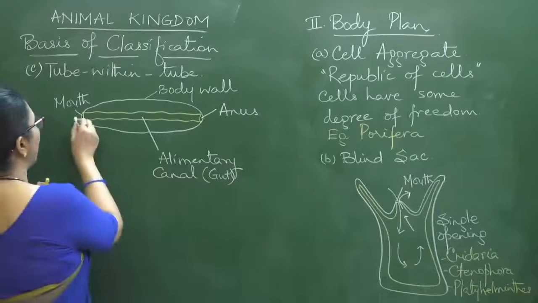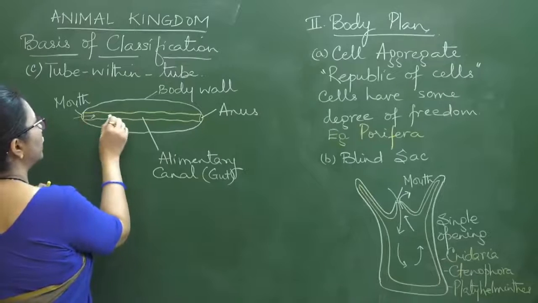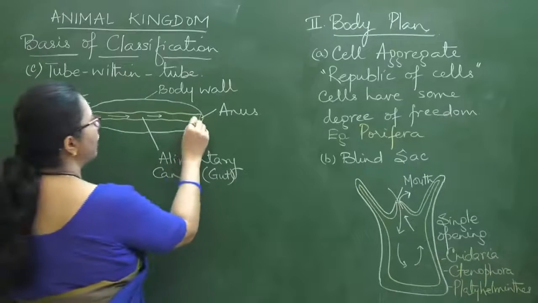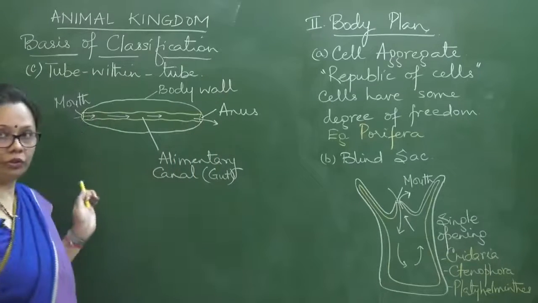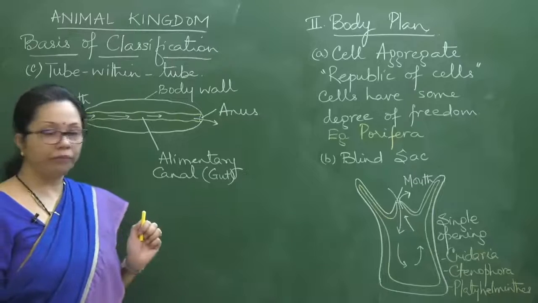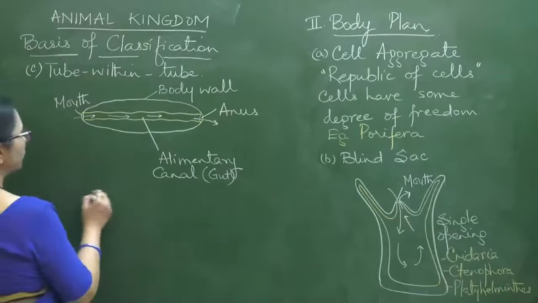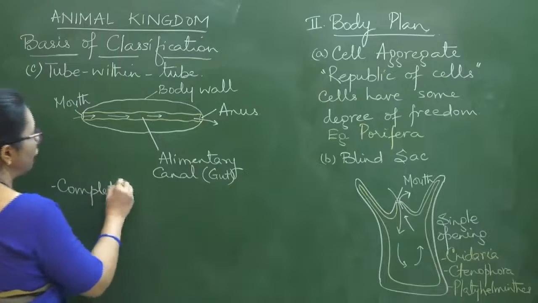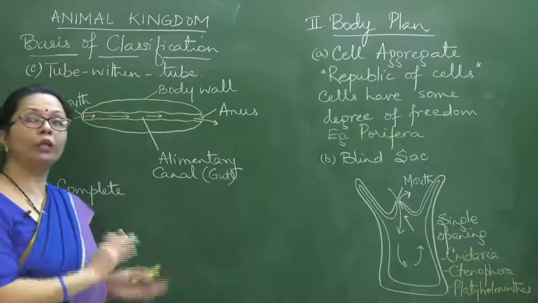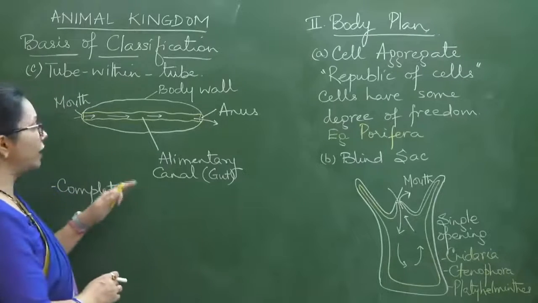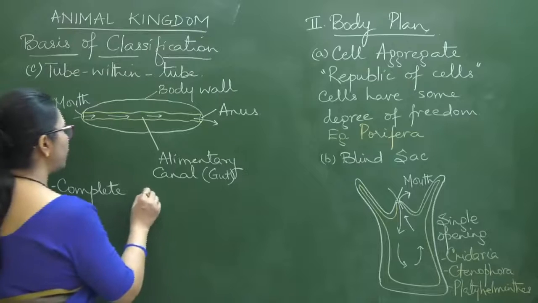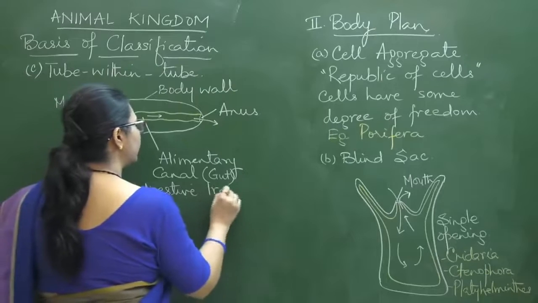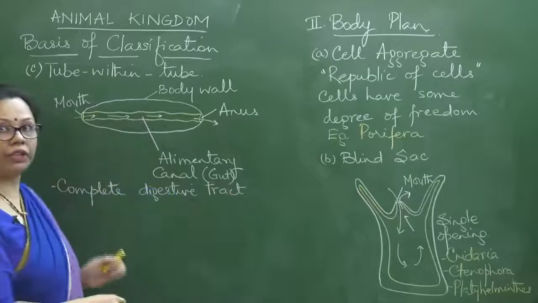In this case the animal takes in food through the mouth. As it passes through the gut, it gets digested, and undigested waste is egested out through the anus. So in this case there is one-way traffic. The first thing we can mention is that there is a complete digestive tract. When the digestive tract has both mouth and anus present, such a digestive tract is said to be complete. This is a complete digestive tract.